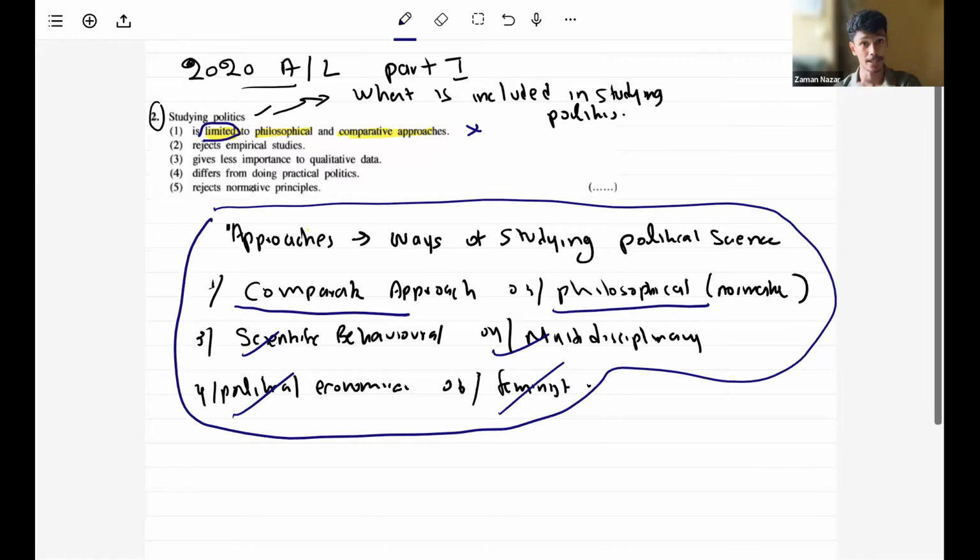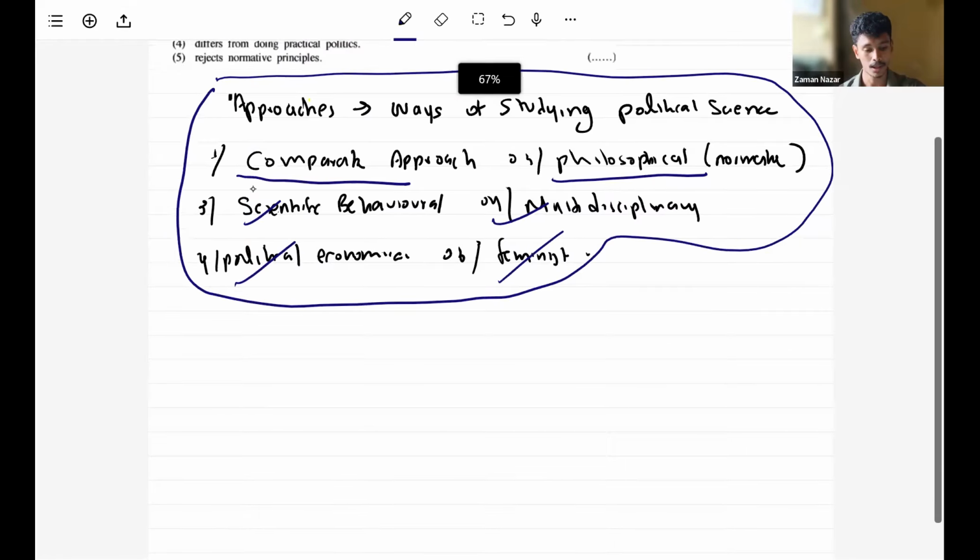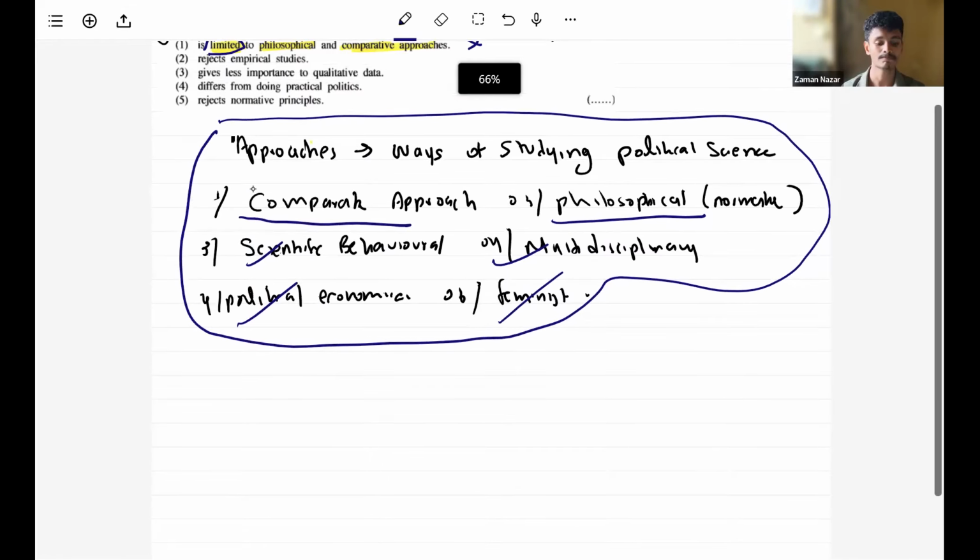Next, the answer "rejects empirical studies" relies on this principle. When it comes to political science, we have two main approaches: the philosophical normative approach, and secondly, the scientific behavioral approach.